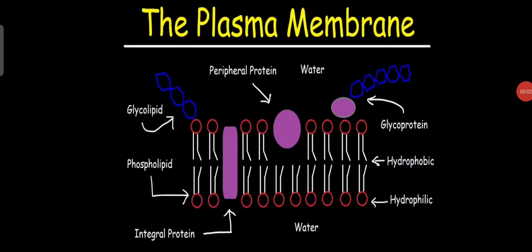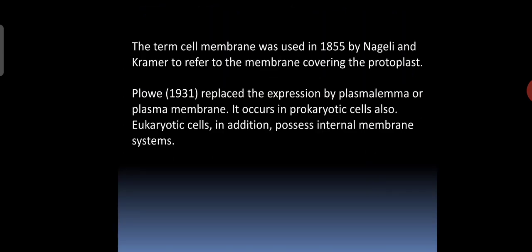Good morning. Today's topic is plasma membrane. The term cell membrane was used in 1885 by Nageli and Cramer to refer to the membrane covering the protoplast. Plowe replaced the expression with plasma lemma or plasma membrane. It occurs in prokaryotic cells and eukaryotic cells. In addition, eukaryotic cells possess an internal membrane system.